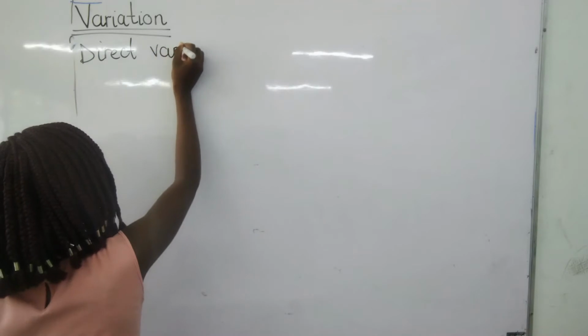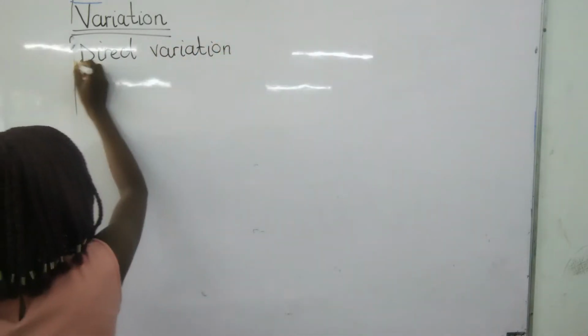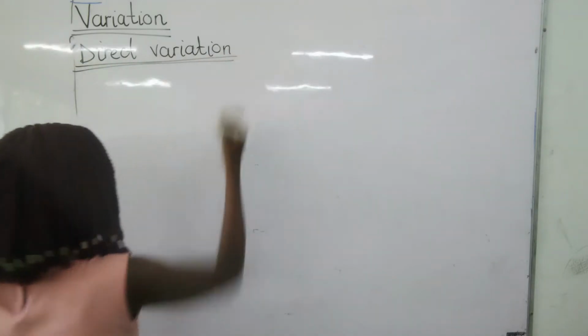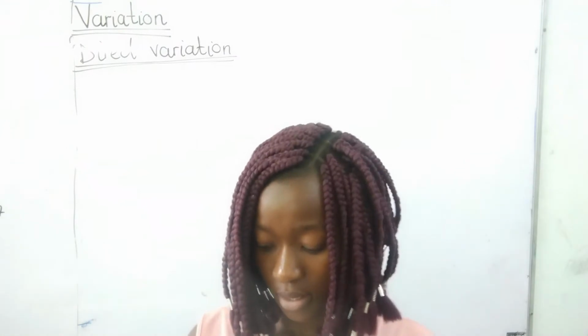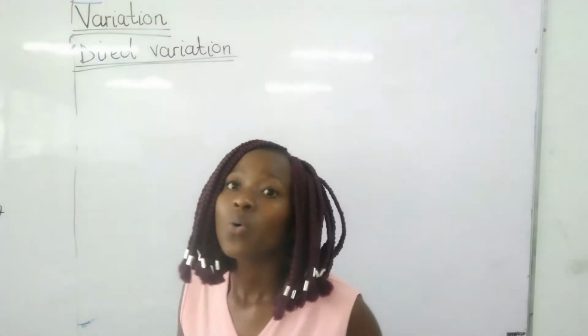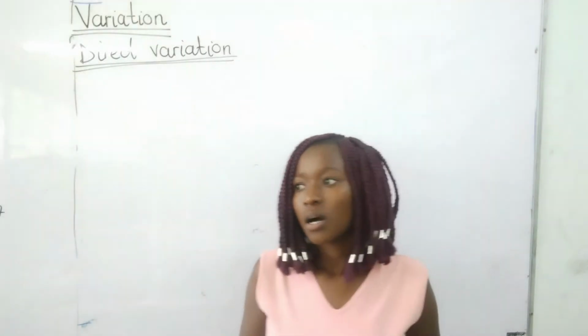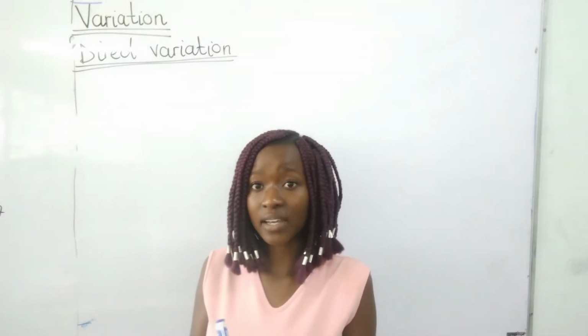This is a form 4 topic, so I would like you to really understand. On direct variation, from the word, it says direct, right?